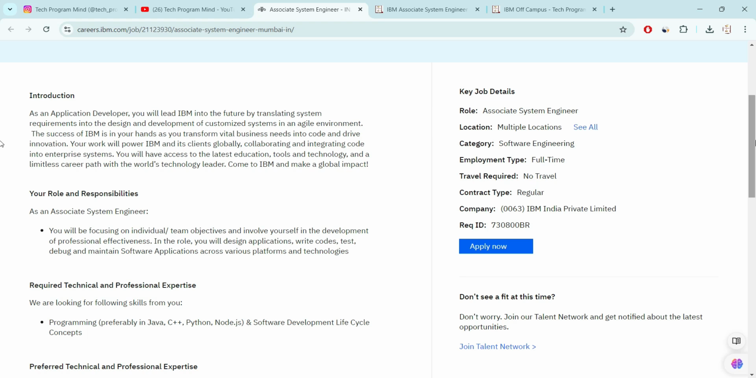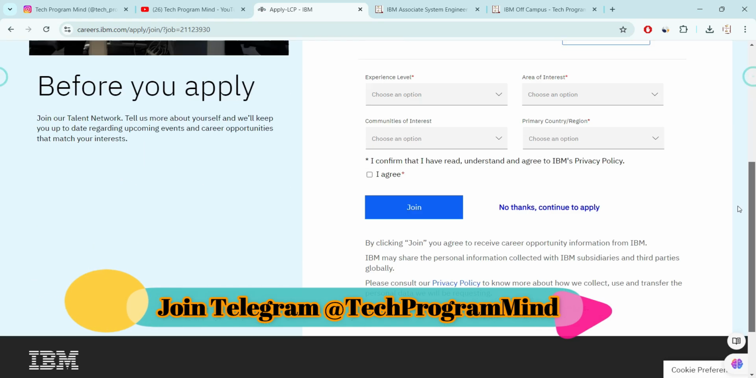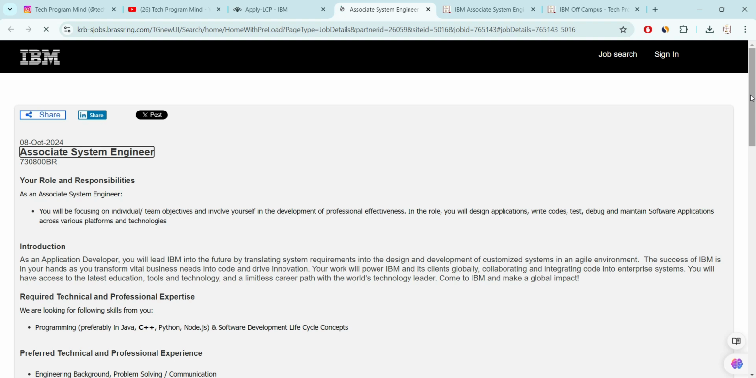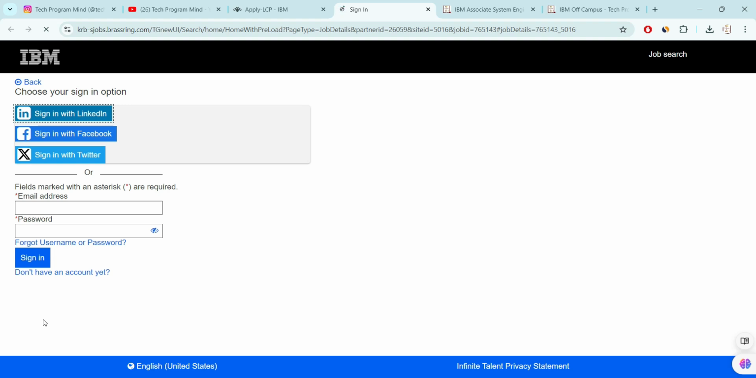So to apply, you have to just click on the apply now button, and I have already attached a link in the video description. Just click on the link and click on apply now, and once you click on apply now, then this type of page will appear, and here just slide down, click on no thanks and continue to apply, and after that this type of page will appear, and again slide down and click on apply to job option, and after that you have to log in on IBM portal if you already have an account. If you don't have an account, then there will be an option for don't have an account. Just click on that and you can create your account.